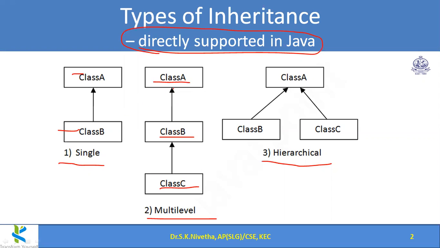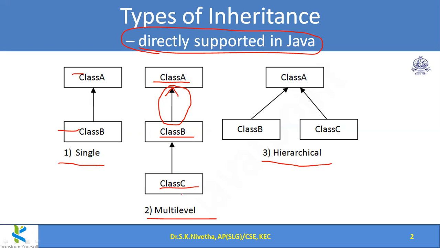Normally this inheritance class linkage is represented using this type of arrow mark, where the arrow points, that is the base class, or super class. Where the arrow points, that is the super class, and which is below, that is the child class.